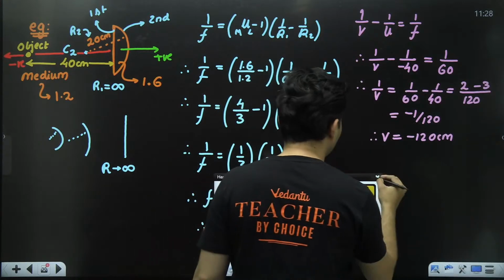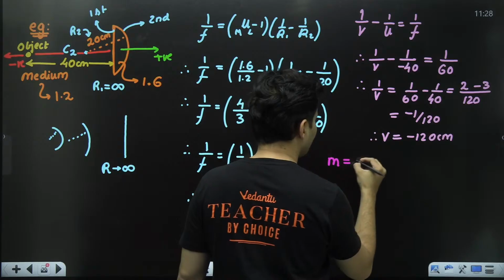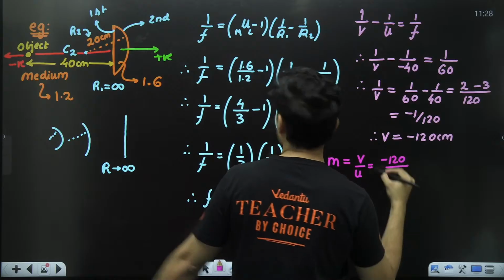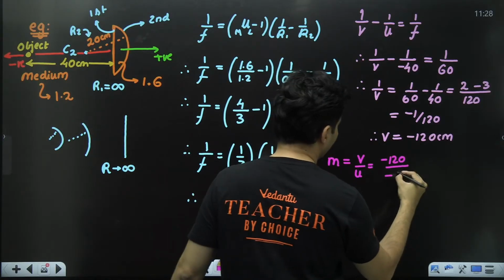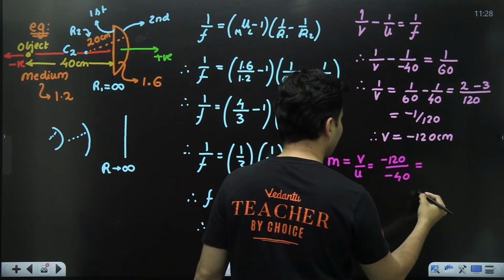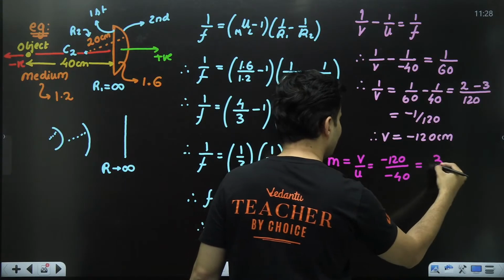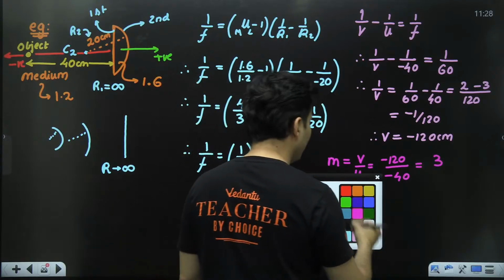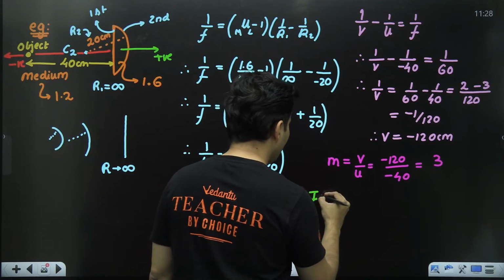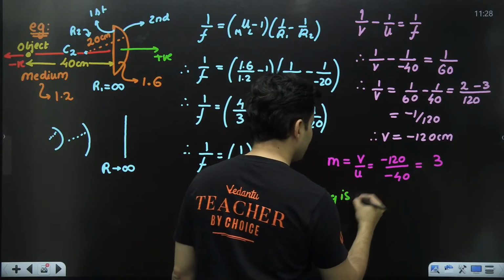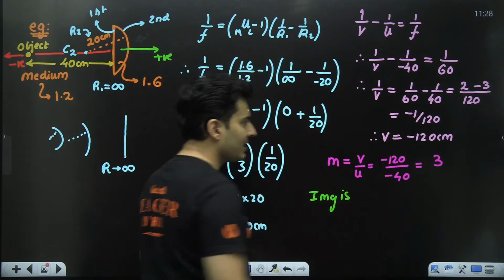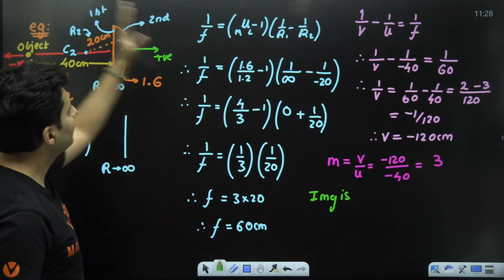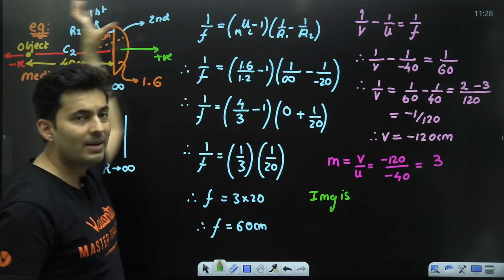Next, let's also find the magnification. Magnification is v by u. v is minus 120, u is negative 40. So the negatives cancel, and we get 3. From this, what do we conclude? The image is on the negative side, meaning it is on this side, which will be virtual. The other side, where the rays can converge, will be real.